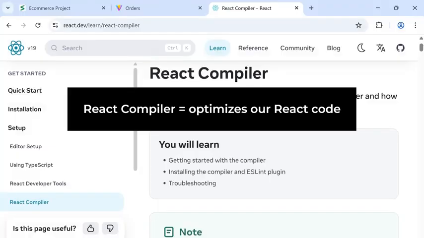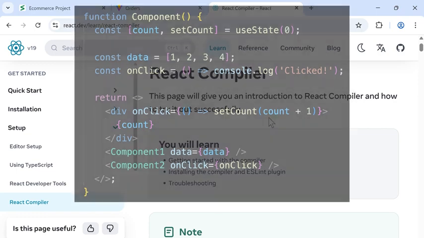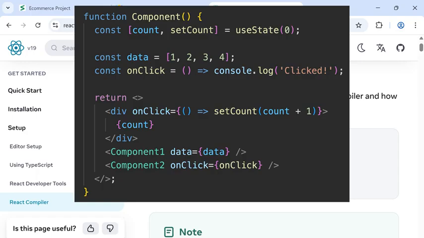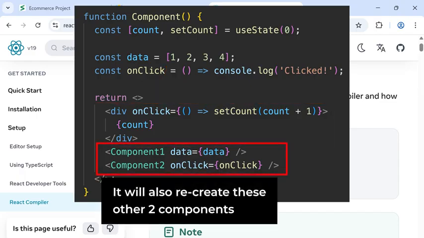The next change is the introduction of the React compiler. The React compiler optimizes our React code. For example, let's say we had a component like this. We have a counter and two other components inside. When we click the counter, this element will update, but it will also recreate these other two components, even though clicking the counter does not affect the other two components.